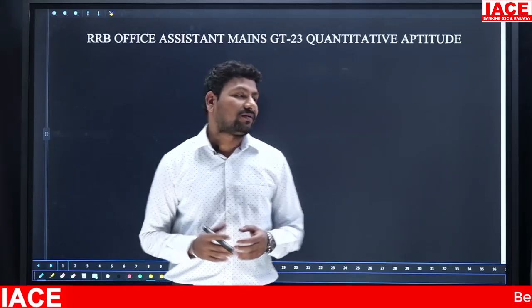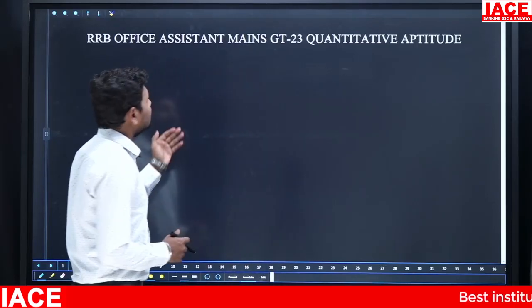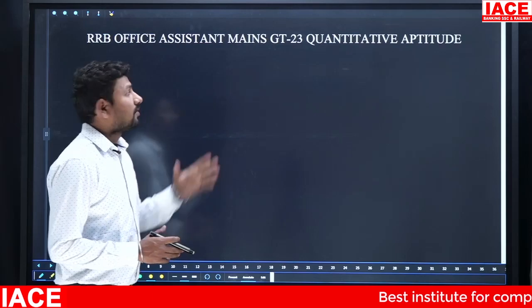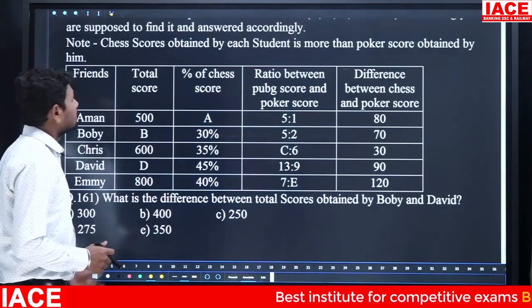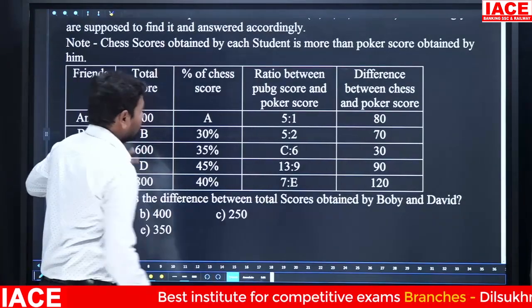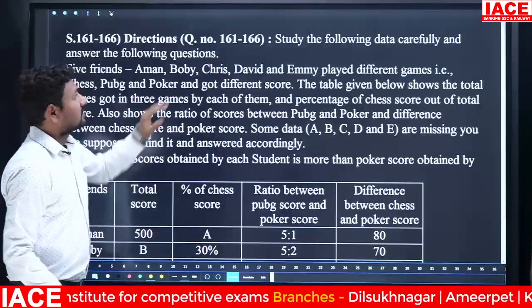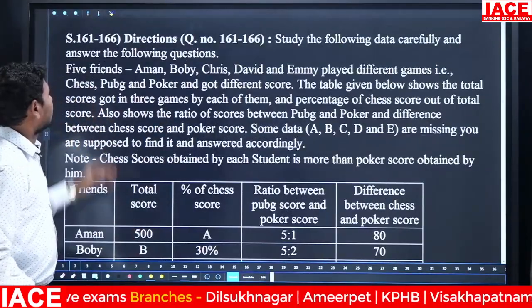Dear students, today we discuss the RRB Office Assistant Mains Grand Test 23 Quantitative Aptitude section. Let's see the questions. We have a first table. Study the following data carefully and answer the following questions.